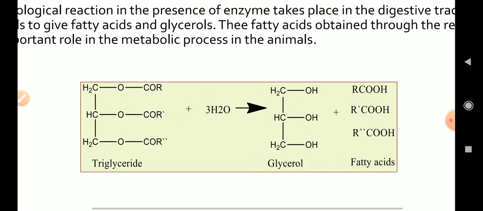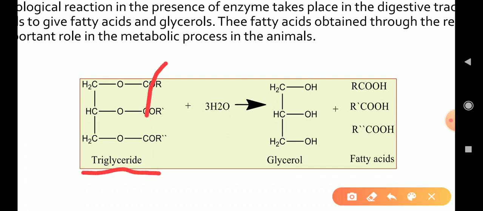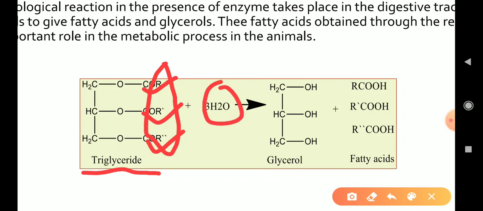Here in the reaction I have shown the hydrolysis in which a triglyceride, which is a mixed triglyceride because it contains R, R dash and R double dash, three different hydrocarbon chains, when hydrolyzed with three molecules of water produces glycerol and three different fatty acids having three different hydrocarbon chains.